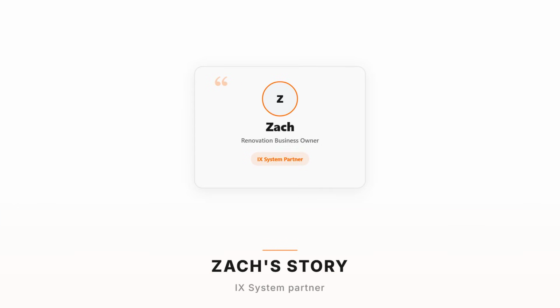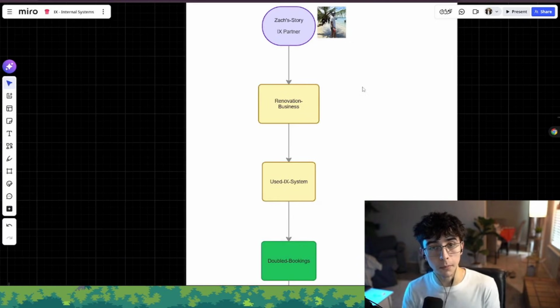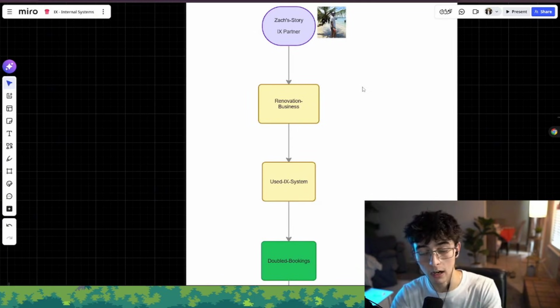This is Zach. This is one of our partners who came to us a year ago with a big problem. He had a massive list of contacts that he wanted to reach out to. He wanted to do a massive volume of outreach. And he had a team in place, but he knew that AI was faster, more capable, and also better at scale. So we decided to implement the IX system into his outreach process.